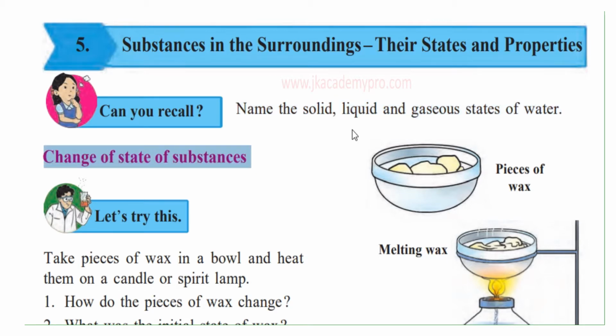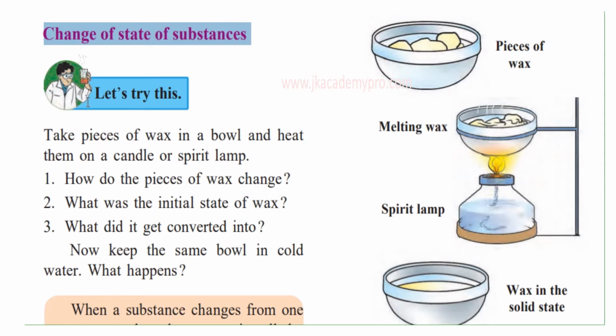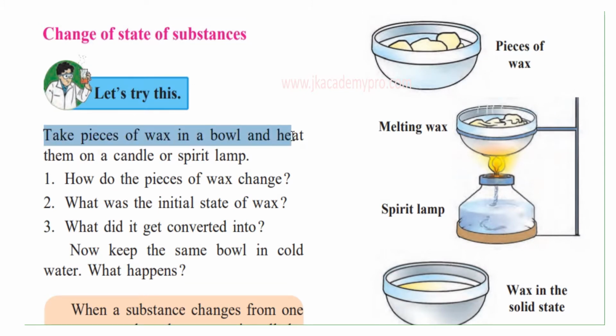So we have already learnt about water. Now let's learn about some other substances. Now let's try this activity. Take pieces of wax in a bowl and heat them on a candle or a spirit lamp. If you are in a laboratory, you could do it with a spirit lamp. Otherwise, if the spirit lamp is not available, you can use a candle to heat the wax. So take pieces of wax in a bowl and heat it. Follow the pictures given to you alongside.